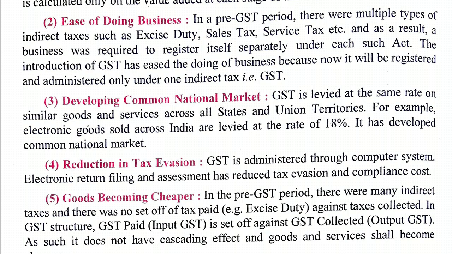Developing a common national market. GST is levied at the same rate on similar goods and services across all states and union territories. For example, electronic goods sold across India are levied at a rate of 18%. It has developed a common national market. Now, with the help of this rate, a common market has been established across the country, because in different states there will not be a different rate.